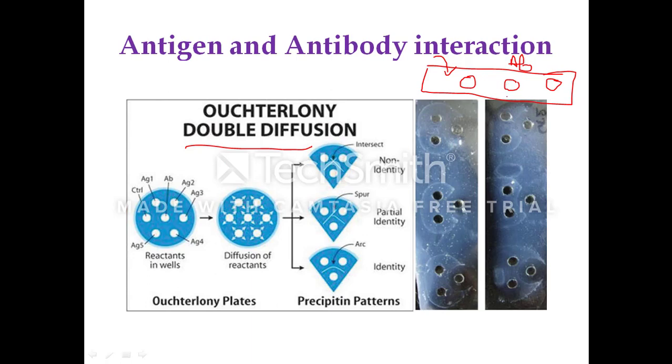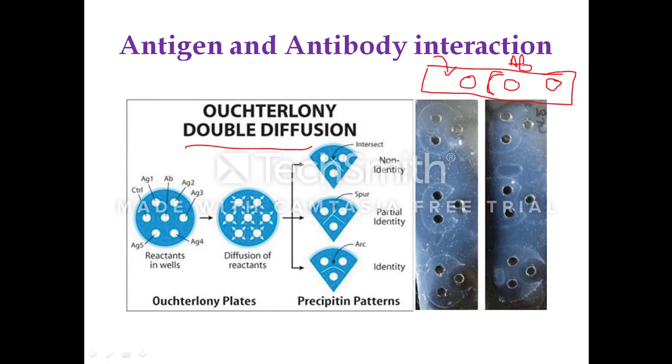When you see the interaction between the antigen and antibody, when there is specificity between the antigen and the antibody, there will be formation of the opaque line called the precipitin line. This precipitin line is due to the formation of the antigen-antibody complex at equivalence. That will be visible, and the formation of this visible precipitin line will tell you the non-identity, partial identity, and identity between the antigen and the antibody.